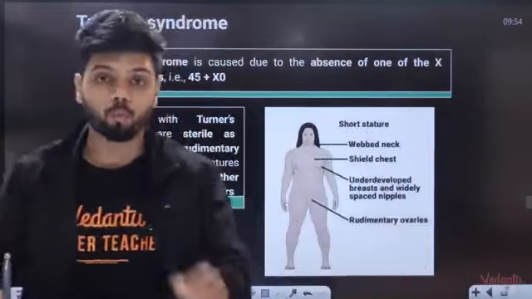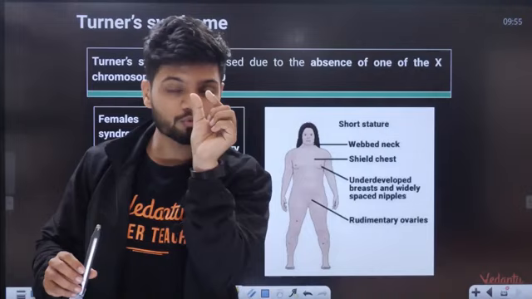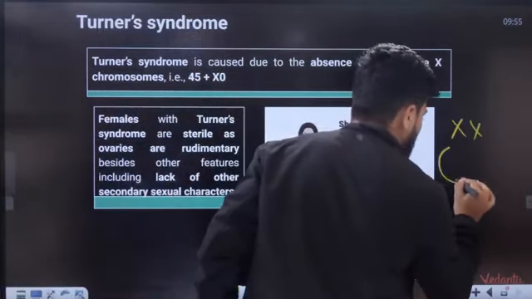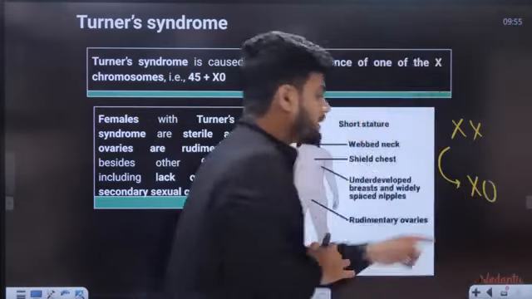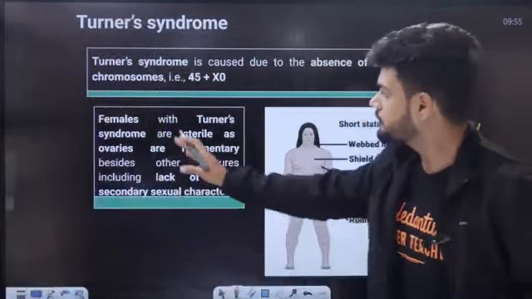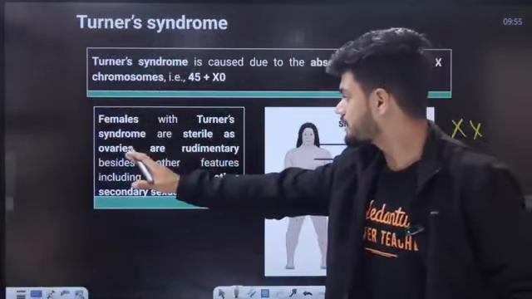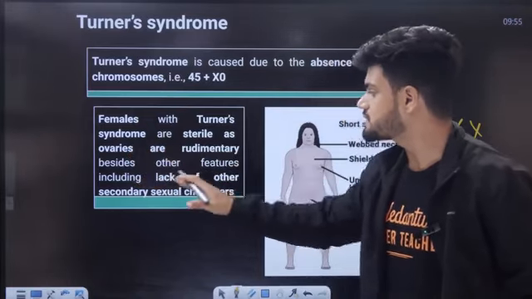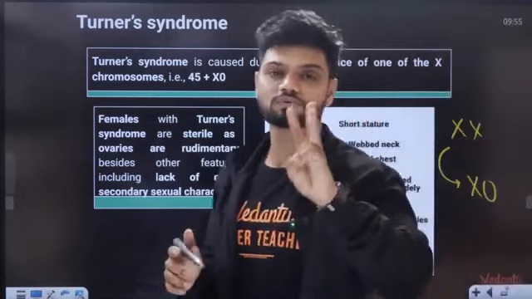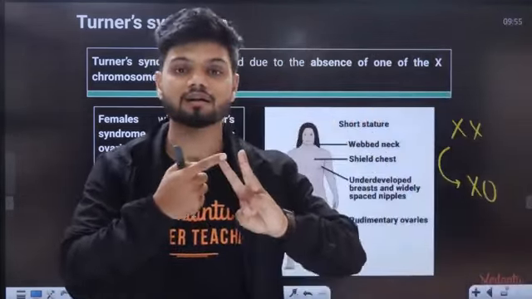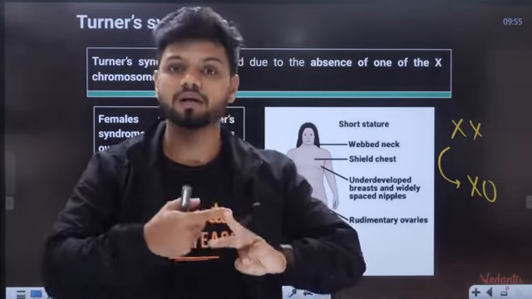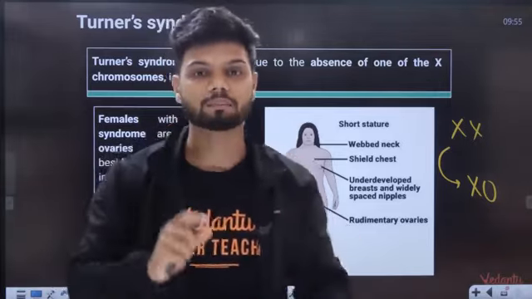Now, what is Turner syndrome? In Turner syndrome, one X chromosome is completely missing here. For example, a normal female is XX. The female in Turner syndrome will be XO. Because of that, the female with Turner syndrome is sterile as the ovaries are rudimentary. Besides other features, secondary sexual characteristics are missing here. So those are the 3 different types of chromosomal disorders. Down syndrome because of an additional copy of the 21st chromosome. Klinefelter syndrome, extra X chromosome. Turner syndrome, one X chromosome is completely missing.